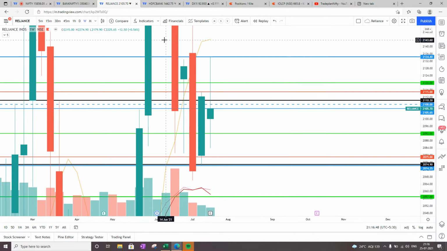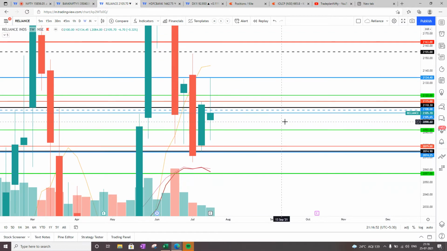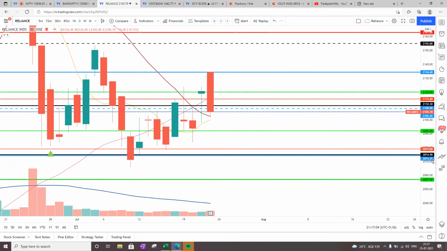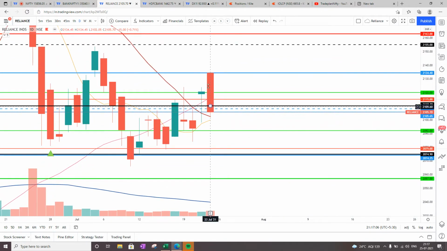But when we look at Reliance on the weekly chart, what we see is that it has formed almost like a doji, but still is above the 8 bar and above the 20 bar moving average. So it is in an uptrend. And on the daily chart, we see that on Friday, it has shown a very large red bar, and it has just closed above, taking support on the 20 and 8 bar moving average.